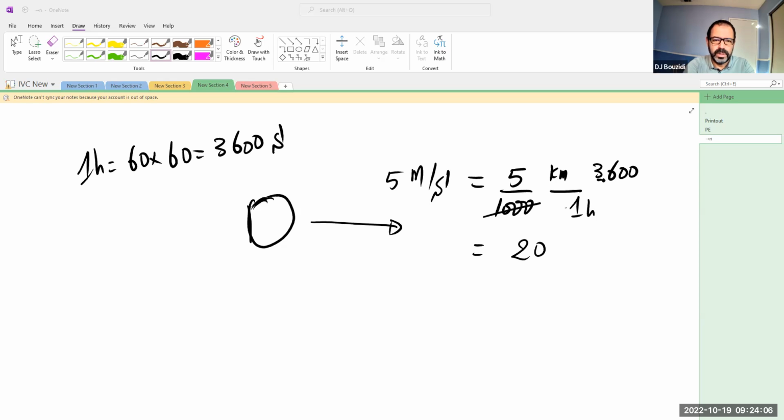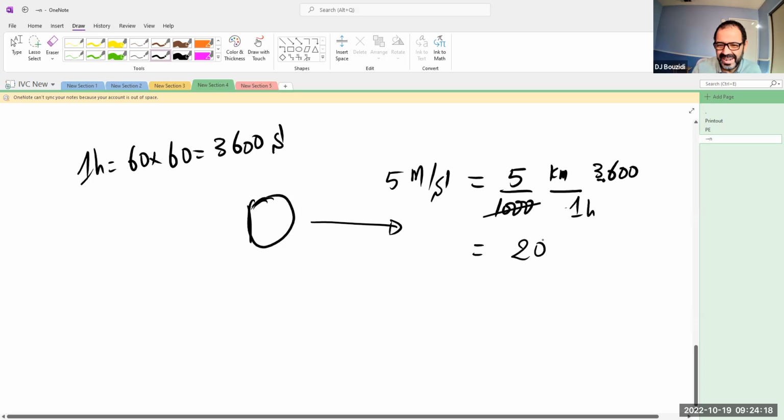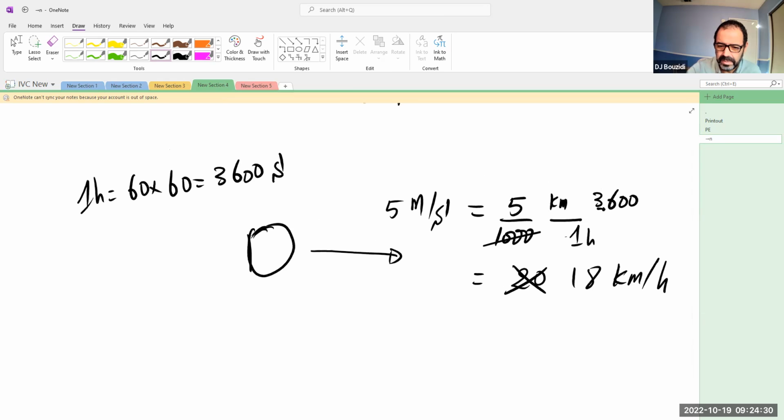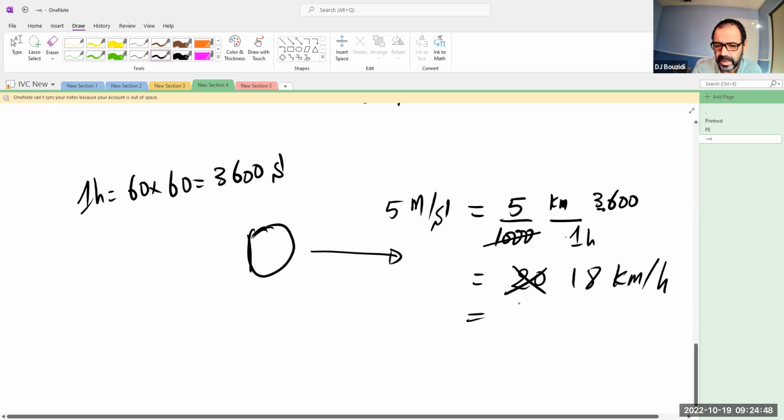Oh, here is the keyboard, sorry. 5 times 3.6. It's exactly 18. So it's going 18 kilometers per hour, okay? If you're wondering how many miles per hour that is, that's about 10 miles per hour, slightly more than 10 miles per hour, because again, 1 mile is 1.6 kilometers, so 18 divided by 1.6 is 11.2, slightly over 11 miles per hour.